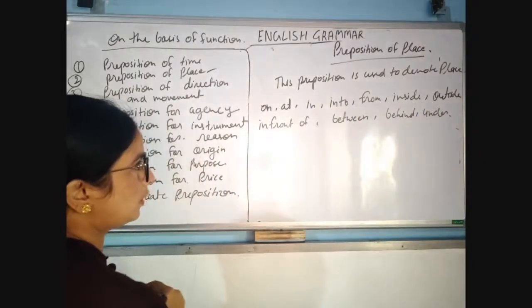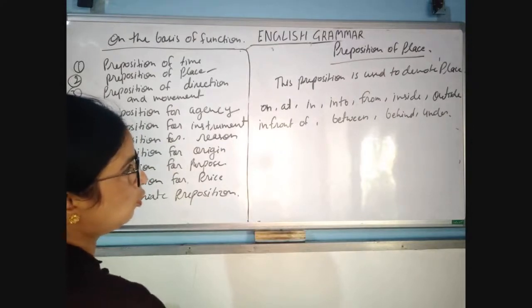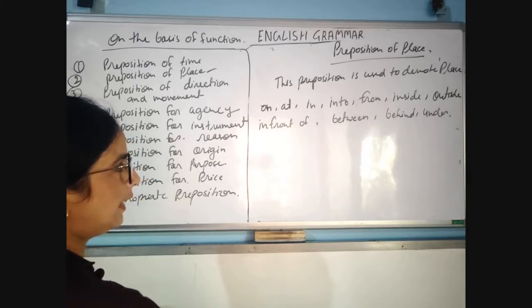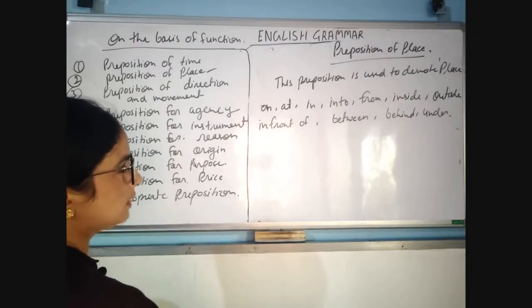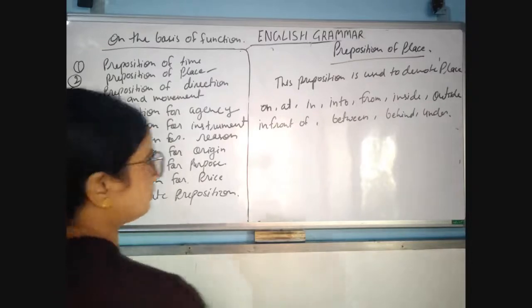Okay, on, at, in, into, from, inside, outside, in front of, between, behind, under. These are the prepositions that we can use for denoting place.